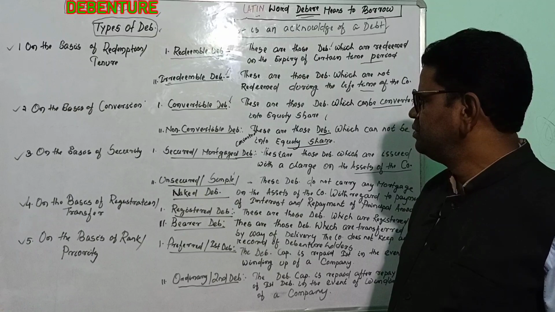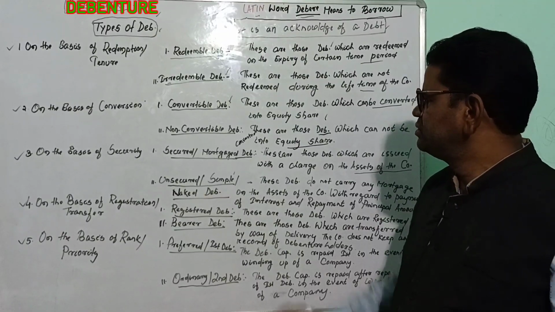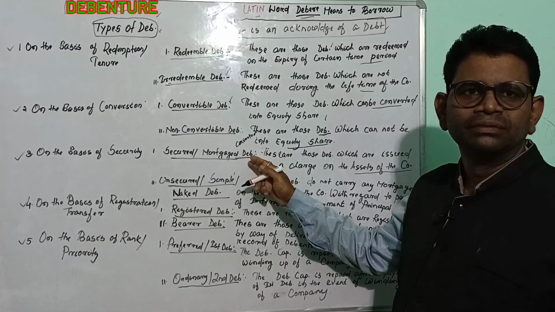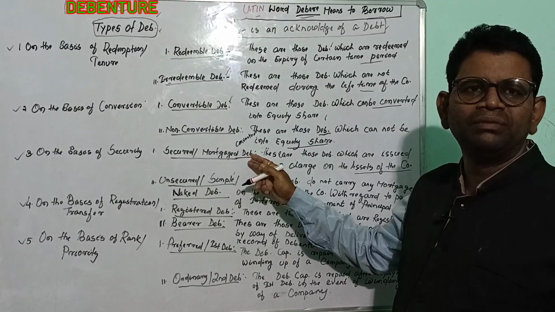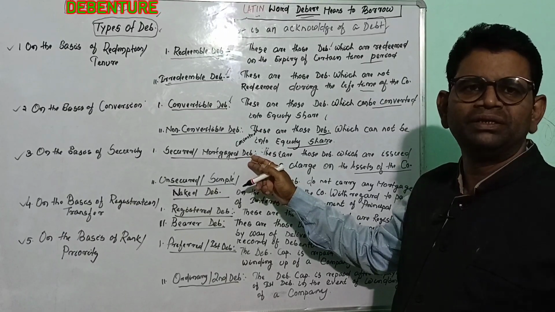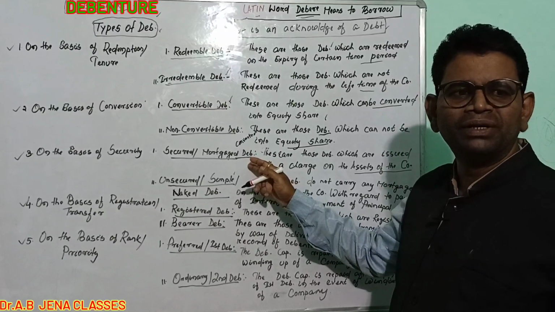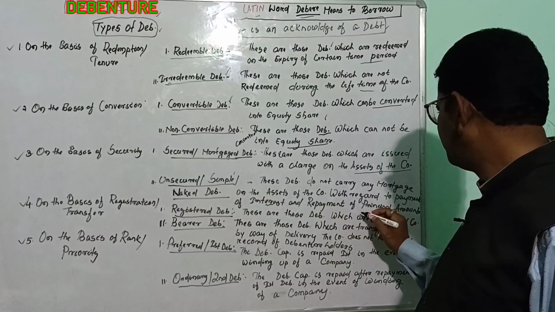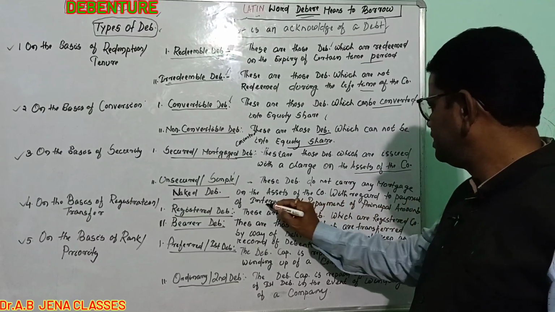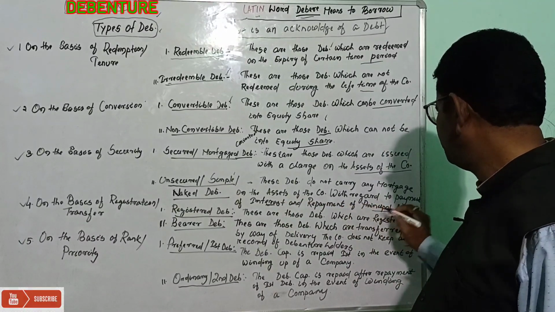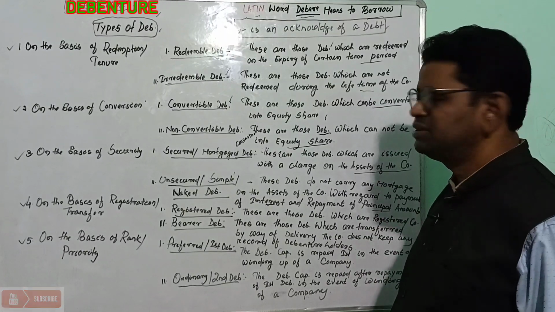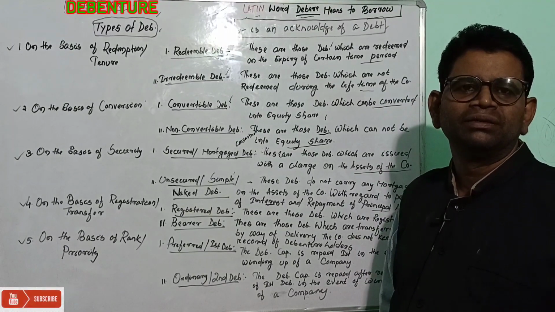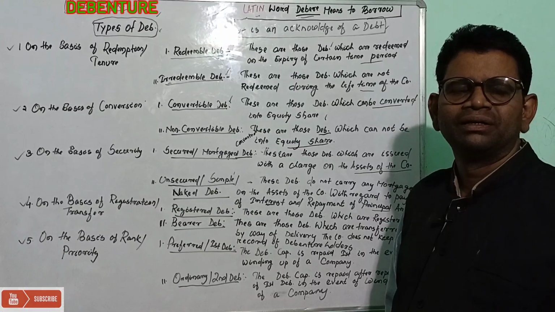The company issues such debentures by giving a mortgage of its assets. Suppose the company fails to pay the interest and the repayment of the principal amount. In this situation, the debenture holder can sell the mortgaged assets in the market and get back the principal amount.